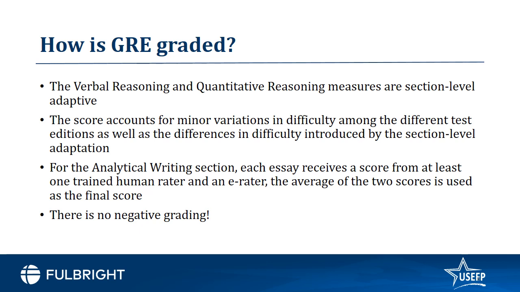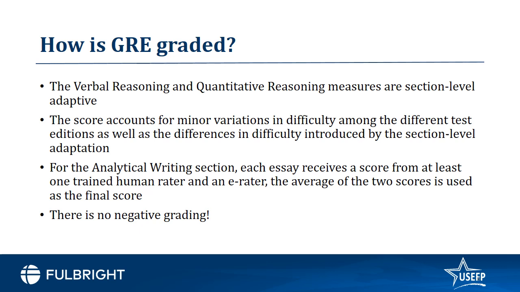Although easy, medium, and hard questions have the same raw score, so if you get one question right, you get a raw score of 1, the level of difficulty has different weightage, right? So difficult questions have a higher weightage, and that allows you to score higher. To think about it in a different way, imagine that you didn't do very well in the first verbal section, okay? Then in the second verbal section, you will probably be given easier questions to solve, okay? That's one way that the test is trying to support you and help you complete the test, by giving you questions that it thinks you will be easily able to solve.